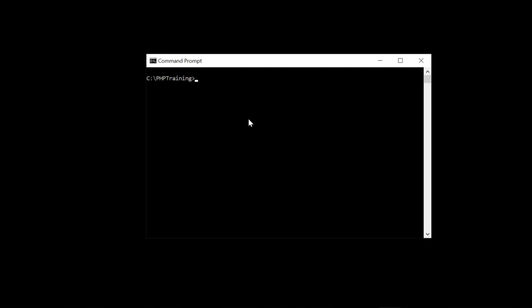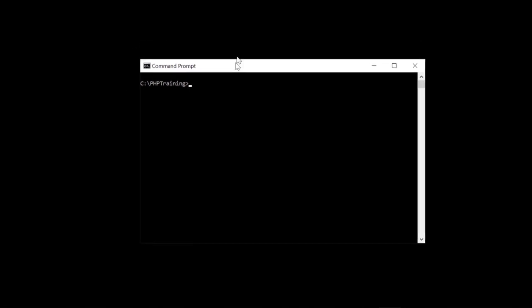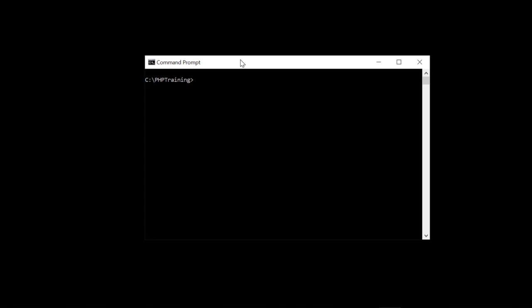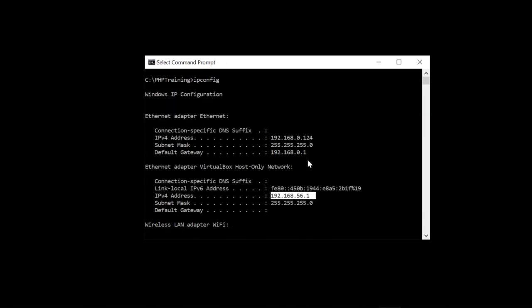Let's look at an example of an IP address. I have opened up a command prompt. So how do I find my IP address? You can go to ipconfig. Once you run ipconfig, you will see something called an IP address. An IP address is separated with dots, and it has numbers in it. That's how an IP address is assigned to a computer, and this is a dynamic number. Whenever I log off from the internet and log in again, maybe this number will change. And every computer in the internet has something called an IP address.